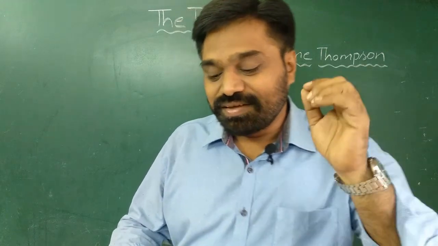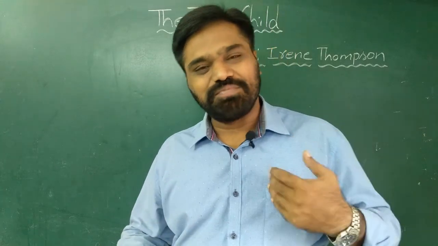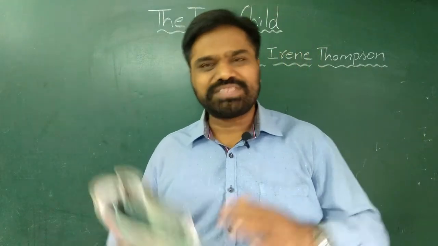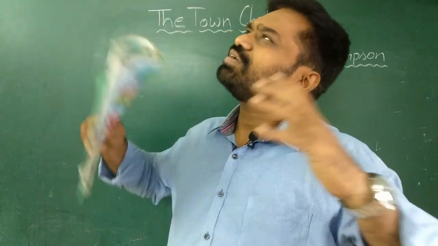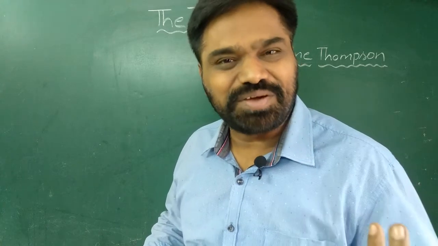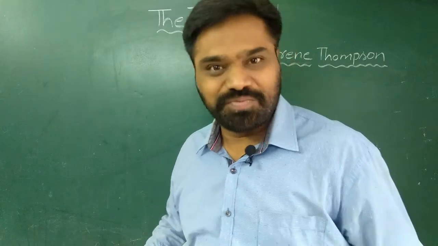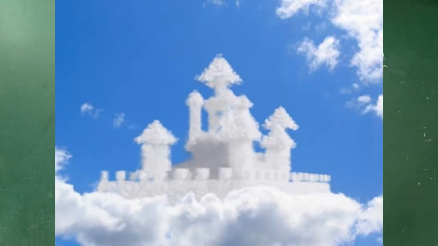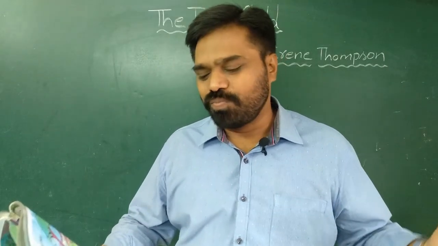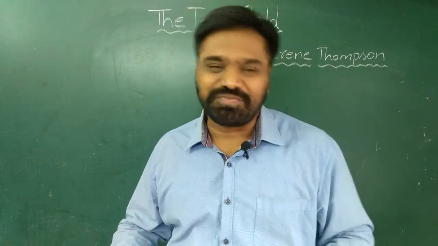Let us see. He says, there is plenty of room in the blue for the castles of clouds and me too. So the boy says there is plenty of place, plenty of room. Room means place or space, and he can see lots and lots of clouds there. So he calls them castles of clouds. Castles means large buildings where kings or queens live. So the boy says there is plenty of room. Plenty means a lot. Room means space, a lot of space in the blue. Blue refers to the sky.